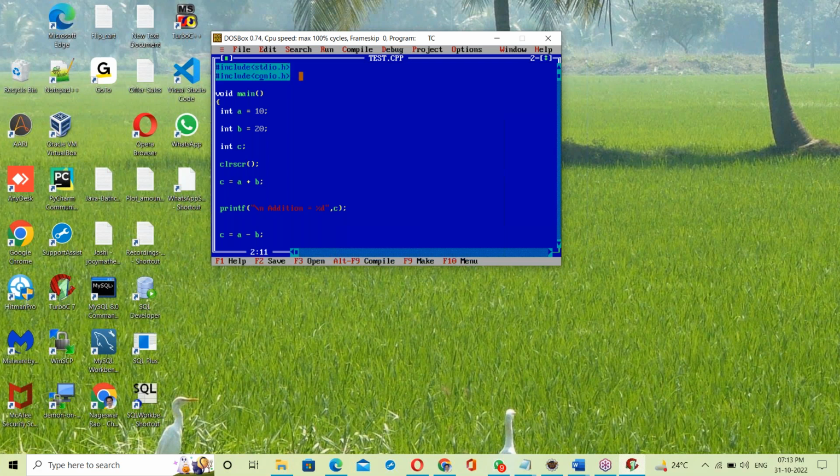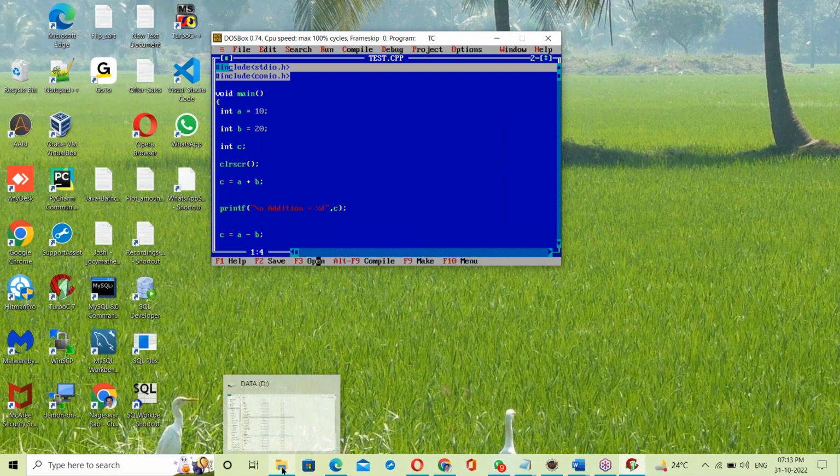This library has its own binary code. The C library has its own binary code, like the stdio header file and conio header file. These header files have their own code, some binary code. Okay, fine.